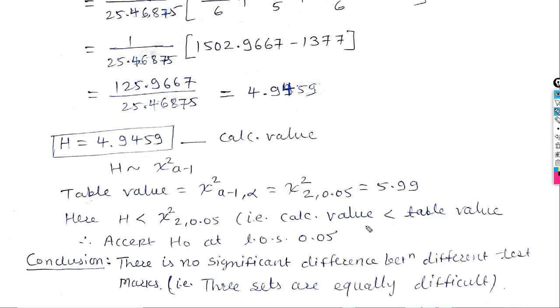So this type of conclusion we can draw by using the Kruskal-Wallis test. The Kruskal-Wallis test is used when the normality assumption is not satisfied, and when the normality assumption is satisfied, then use one-way ANOVA. So thank you.